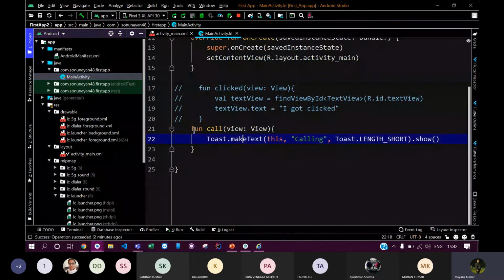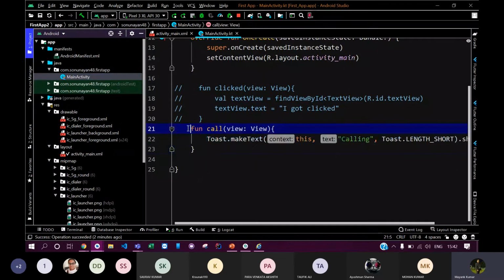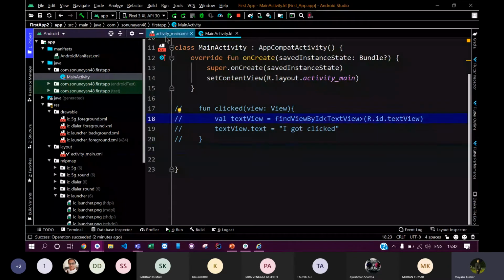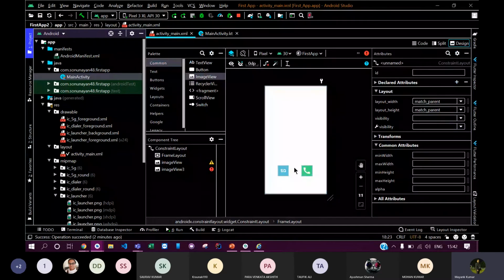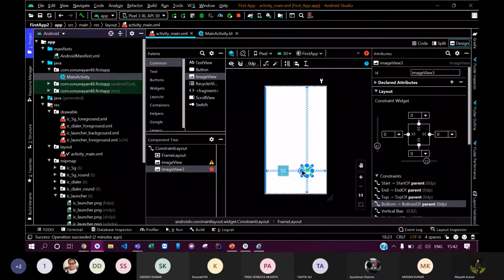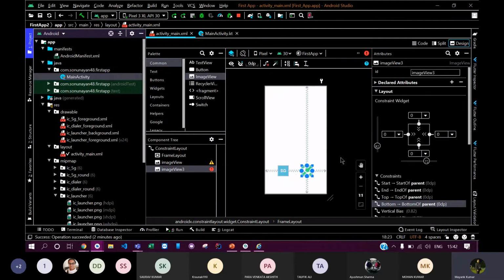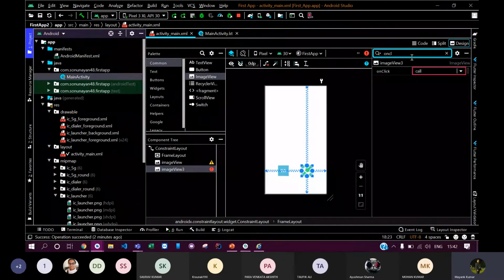Let me just delete this one now. So now let's just see this icon, the phone icon. Let me just define an on-click attribute. You might remember that the on-click attribute is used to integrate the functions into your icons or into your views.